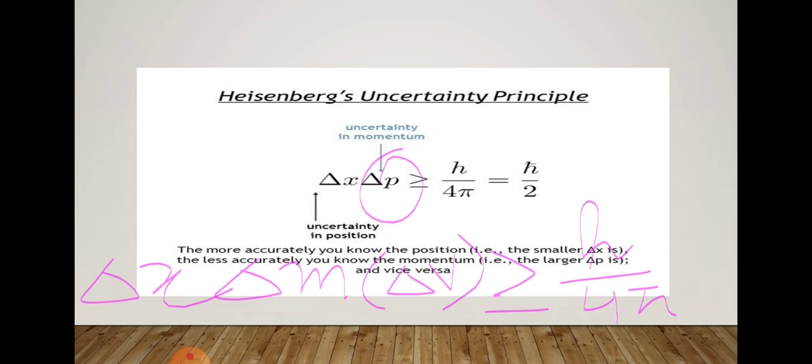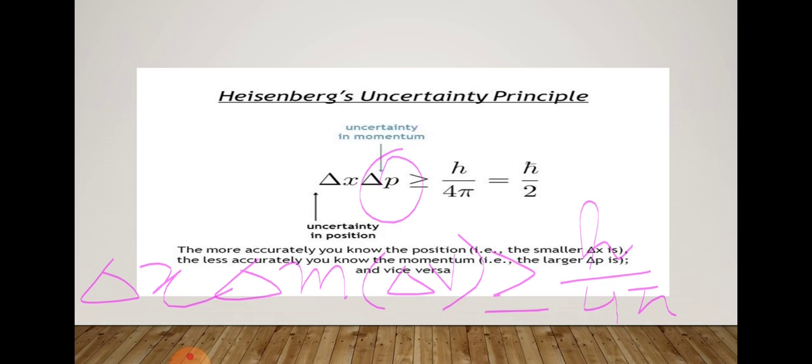Similarly, if velocity of a small moving particle is determined accurately, uncertainty in its position is large. Bohr's and Sommerfeld's atomic models are against the uncertainty principle, because in these models both the position and velocity of the electron have been determined accurately, and Heisenberg says that it is impossible to get the exact velocity and position of small particles.